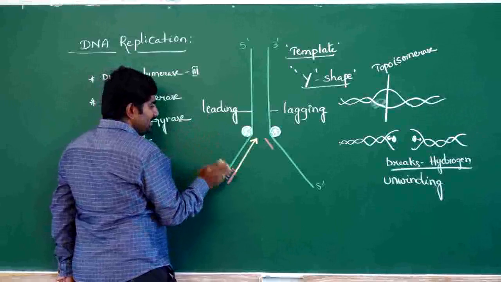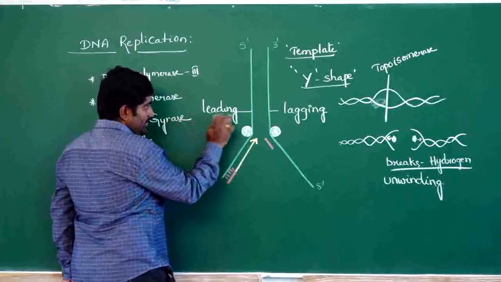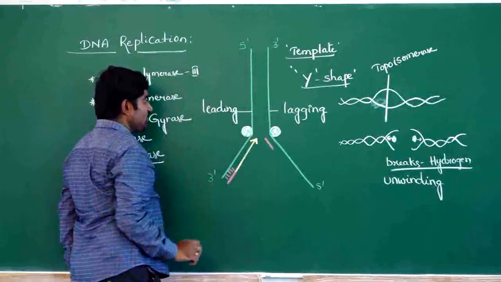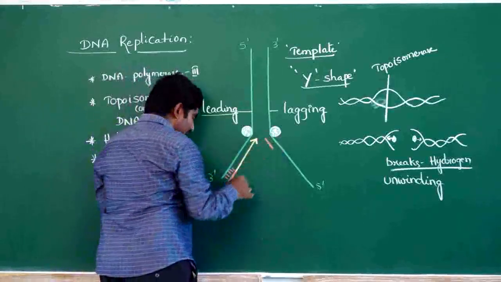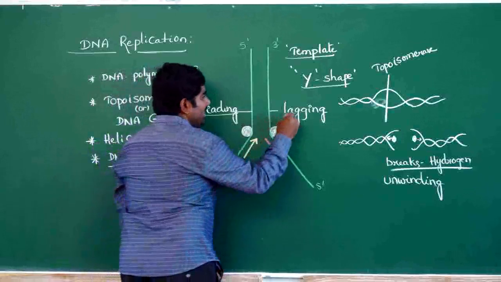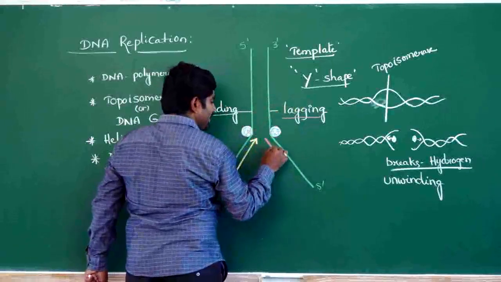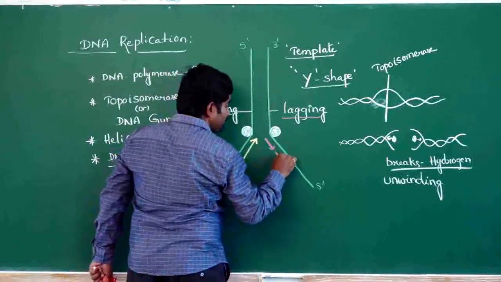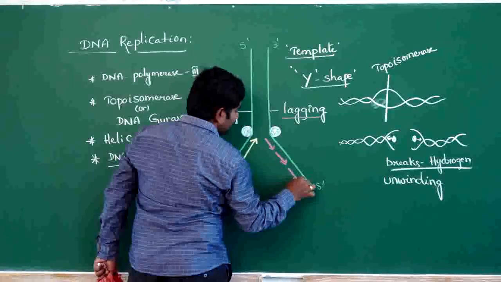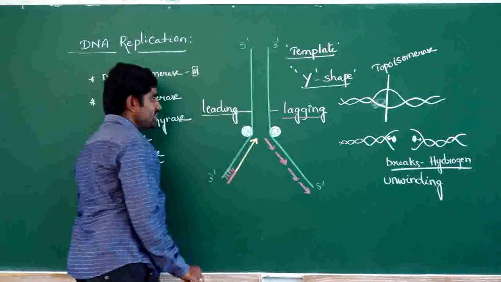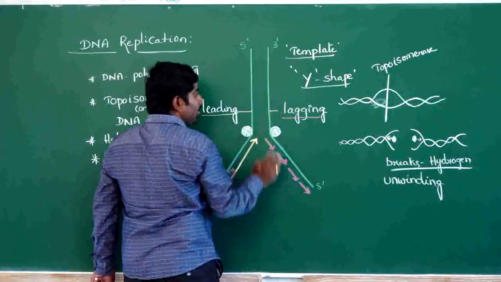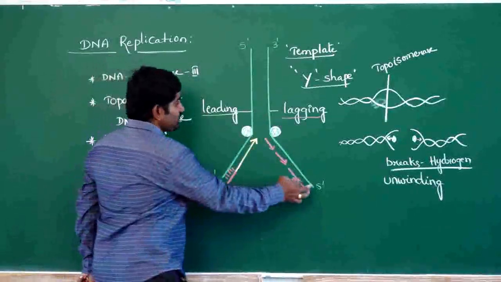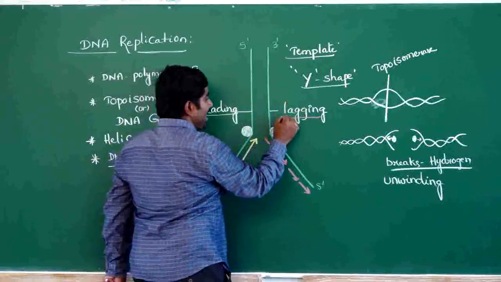This process takes place continuously on this side in the 3' to 5' direction, so this is called the leading strand. On this side the weak DNA polymerase binds, so replication takes place discontinuously. That 5' to 3' template is called the lagging strand.